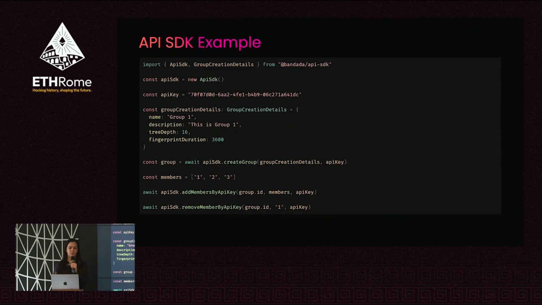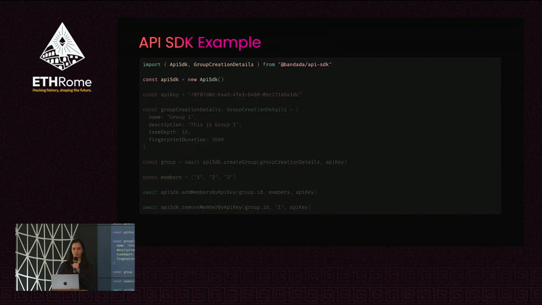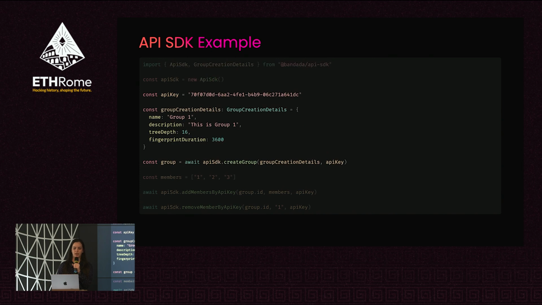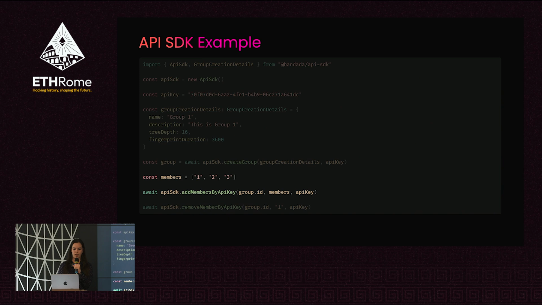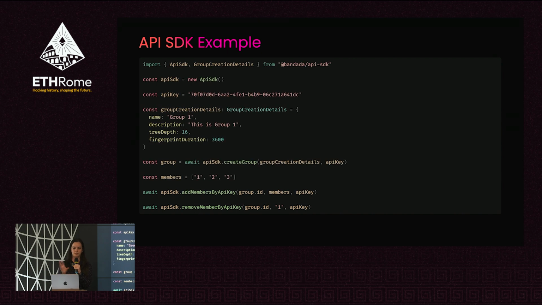Here is an example of the API SDK. You can import it like this, then you can create a group this way, then you can, for example, add members using the API key this way, and also you can remove a member using the API key. So this is what it looks like using the API SDK.